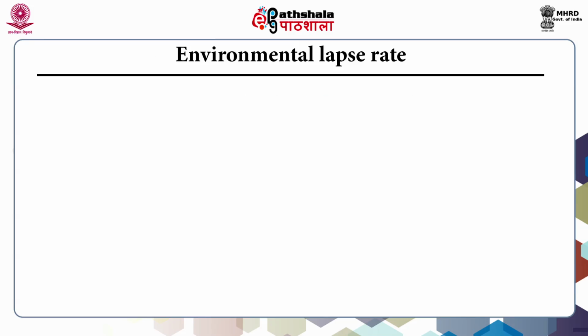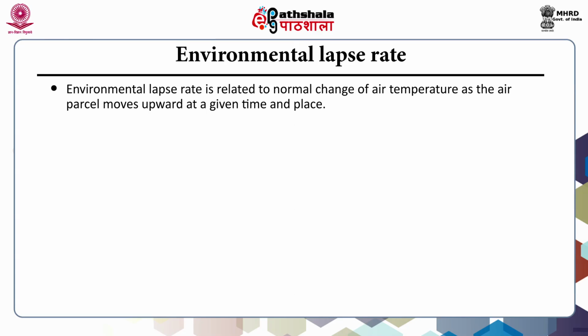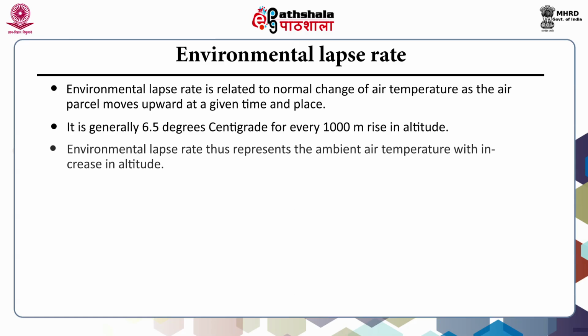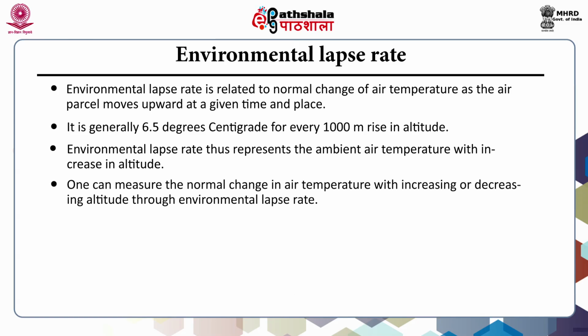The next type is the environmental lapse rate. The environmental lapse rate is related to normal change of air temperature as the air parcel moves upward at a given time and place. It is generally 6.5 degrees centigrade for every 1000 meter rise in the altitude. The environmental lapse rate thus represents the ambient air temperature with increase in altitude. One can measure the normal change in air temperature with increasing or decreasing altitude through environmental lapse rate. And this lapse rate changes with seasons and regions.